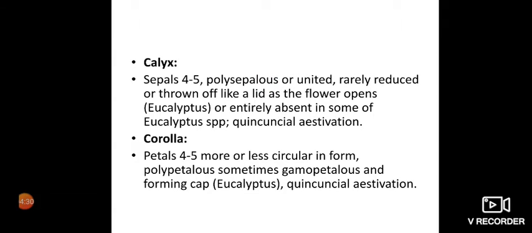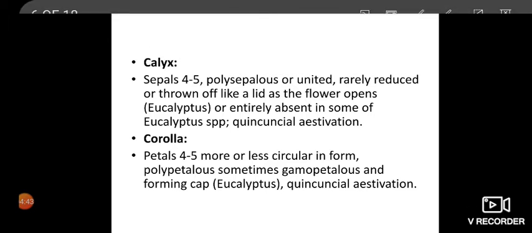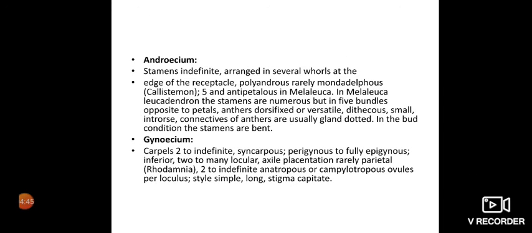Now the corolla may have 4 to 5 petals, more or less circular in form, polypetalous, sometimes gamopetalous and forming a cap, for example eucalyptus, then quincuncial aestivation. Androecium stamens are indefinite, arranged in several whorls at the edge of the receptacle, polyandrous, rarely monoadelphous, for example Callistemon, 5 and antipetalous in Melaleuca.